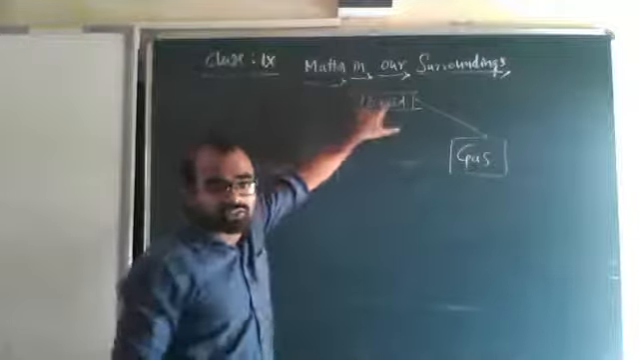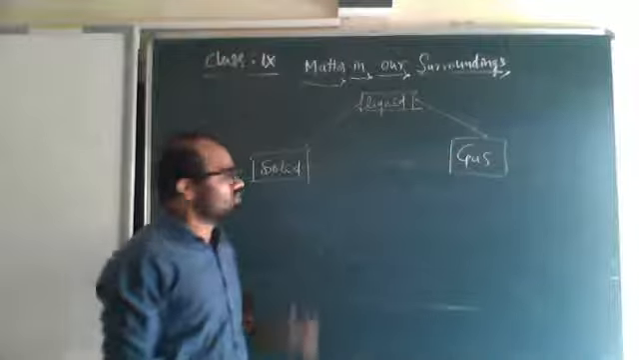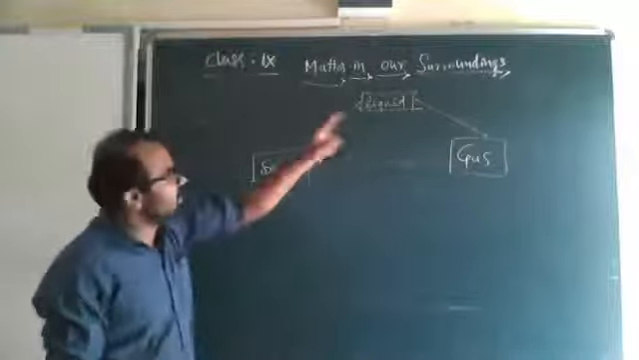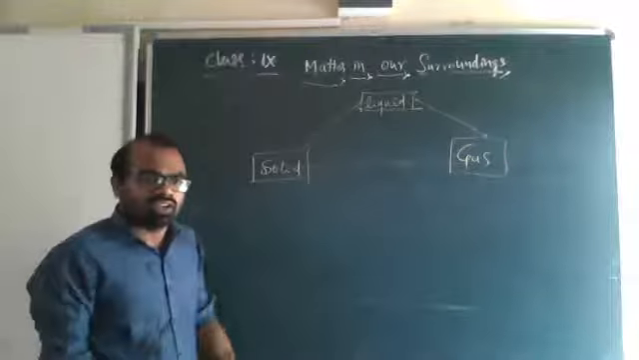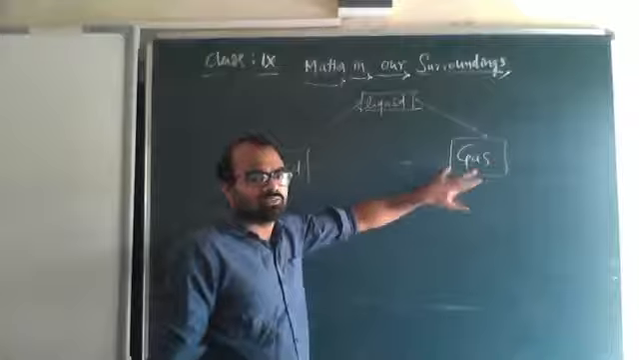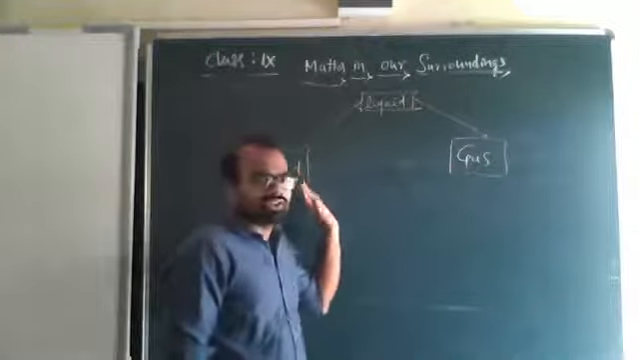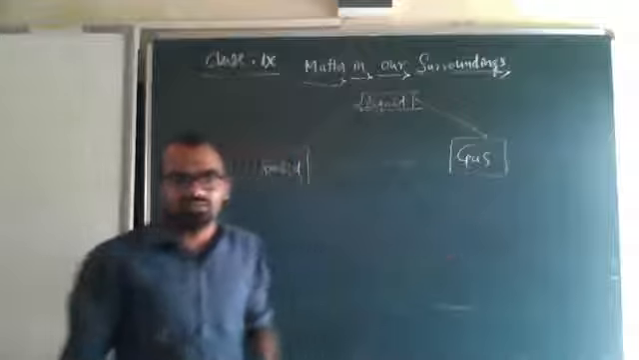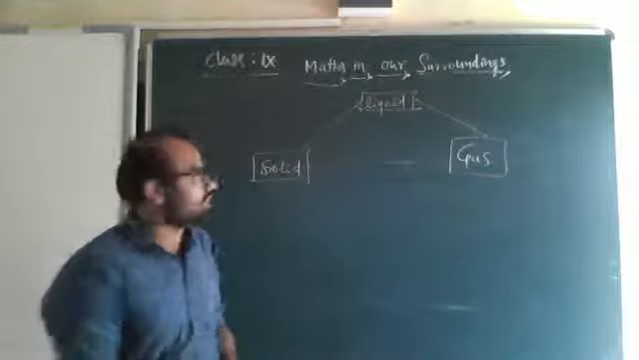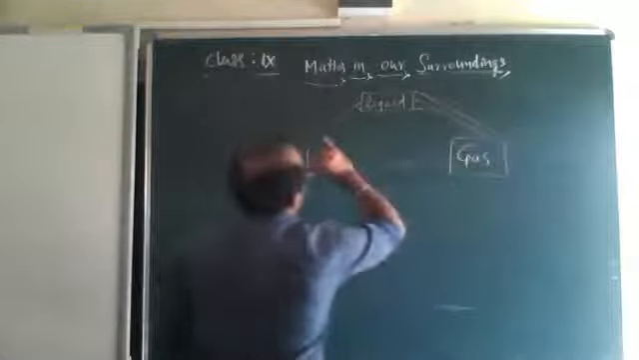Again increase temperature, liquid becomes gas. If you increase temperature again, gas becomes solid. So one cycle is completed. Again reverse. If you decrease temperature, gas becomes liquid, liquid becomes solid, and solid becomes gas. That is again one cycle. Reverse. We can say reverse.